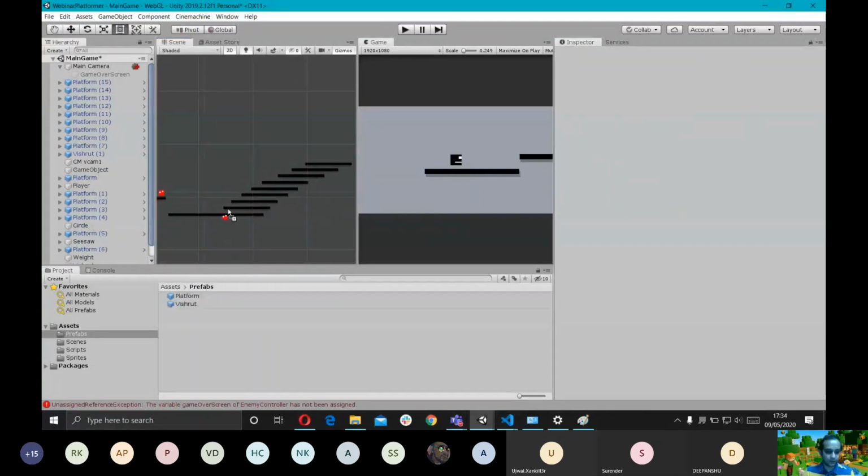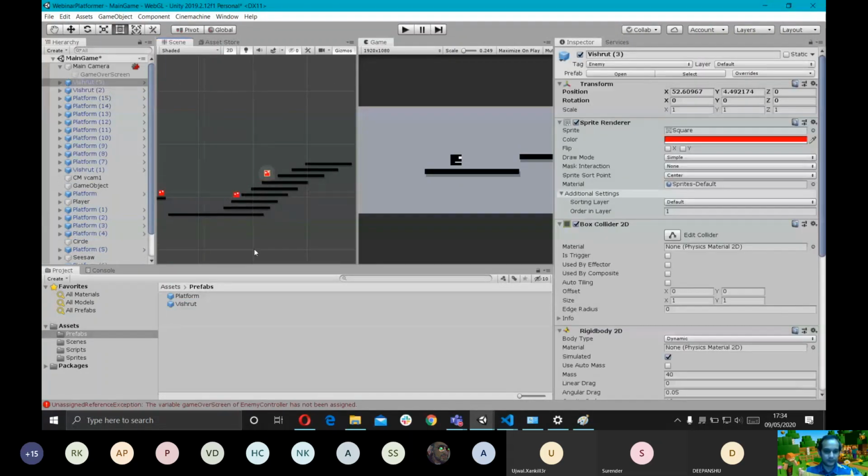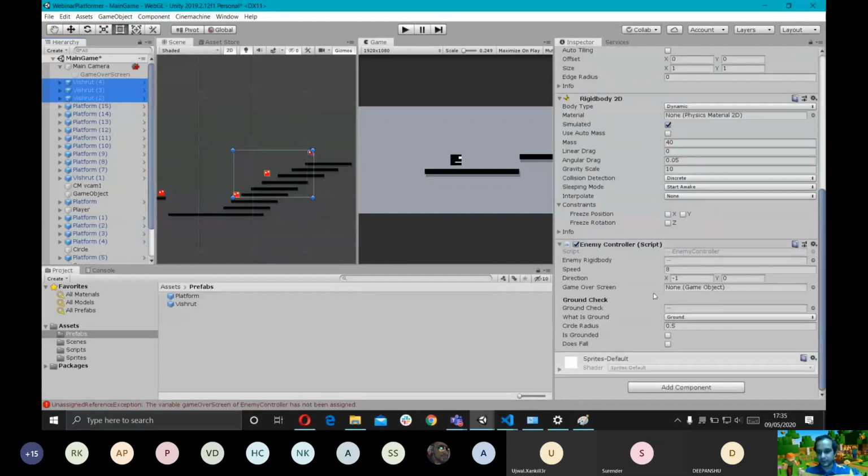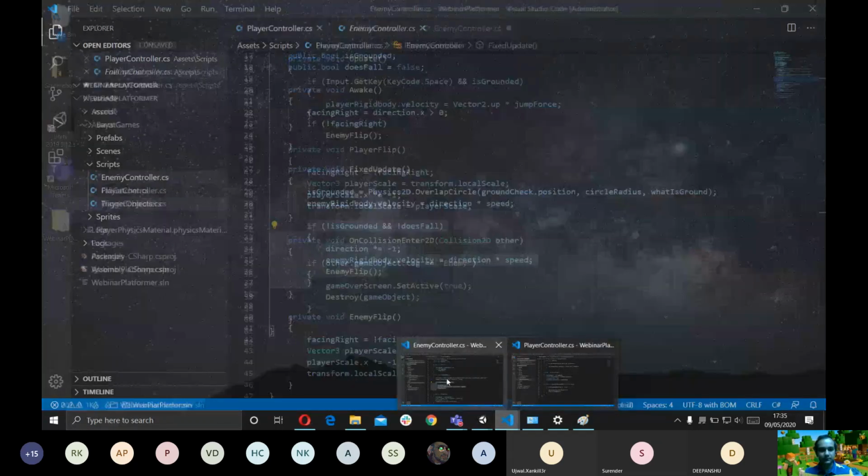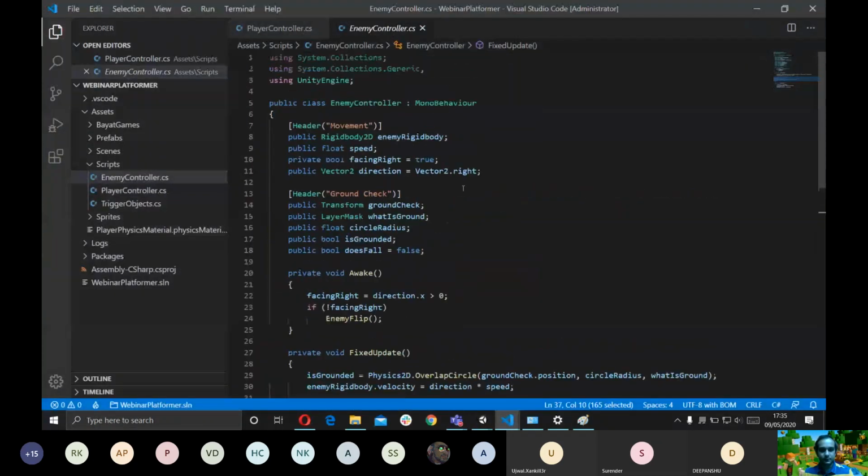Cool. So what I want is I want 3 Vishruths to fall down from this ladder. Let's see. Place them here. I'm gonna change the direction to -1 and 0. Awesome. Why is this reference still here? I'm gonna clear that. Okay.